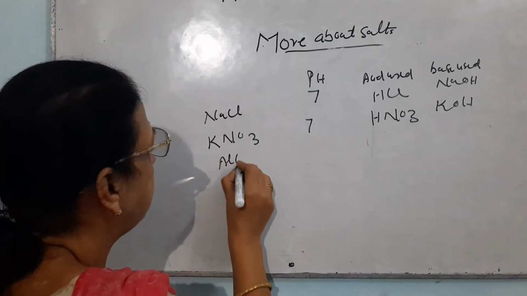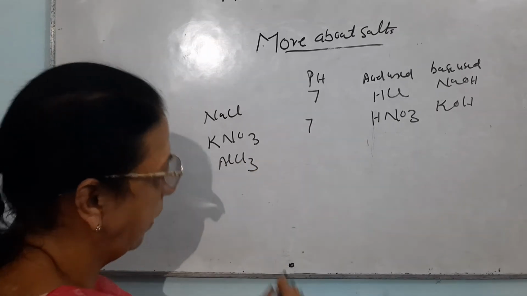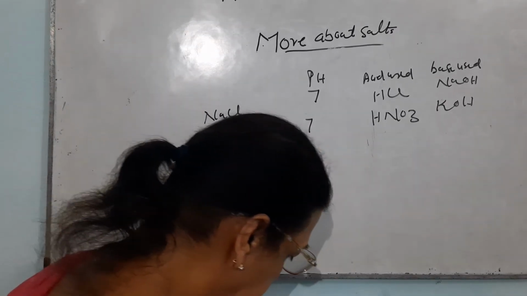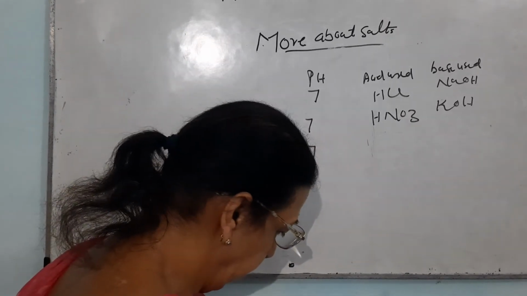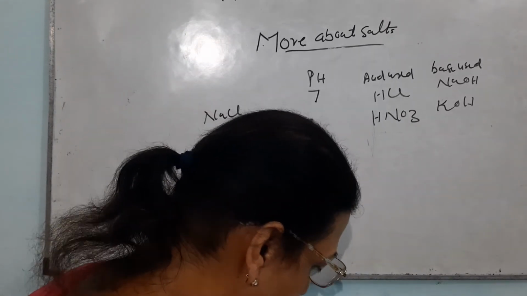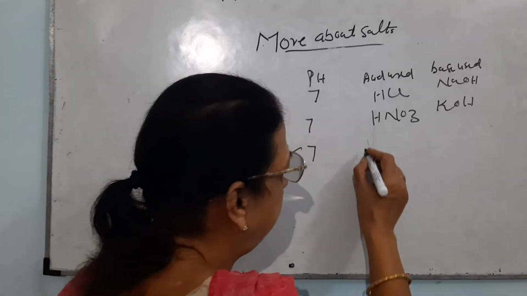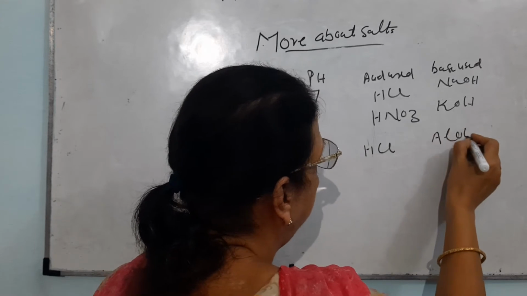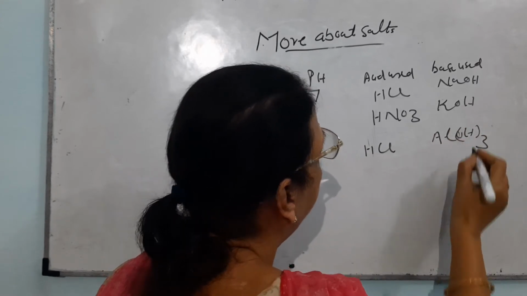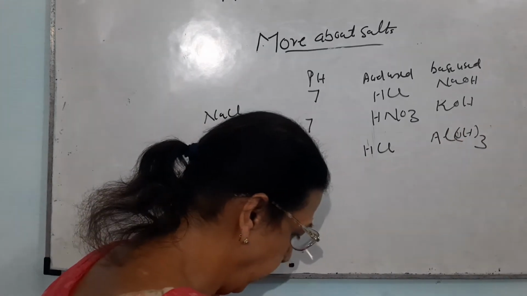Here students get confused. Its pH is greater than 7. HCl and aluminium hydroxide, Al(OH)3, are being used.